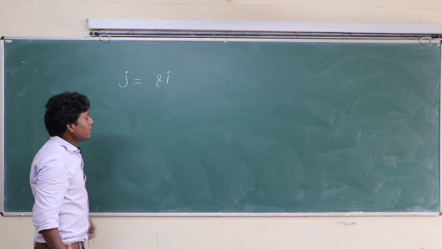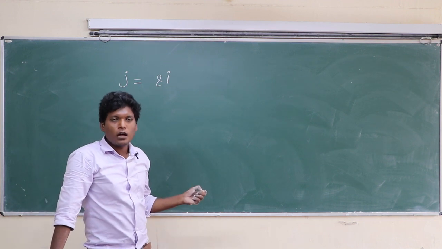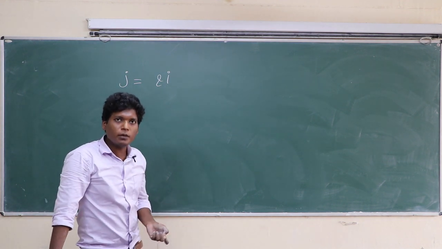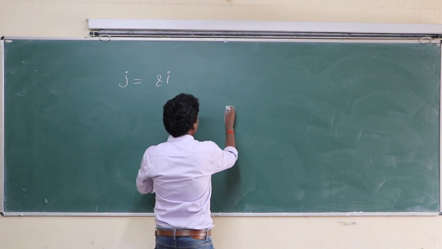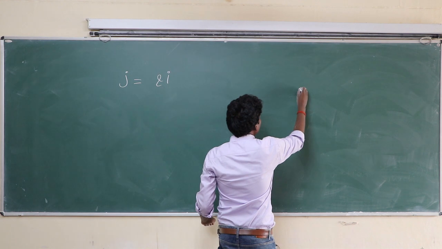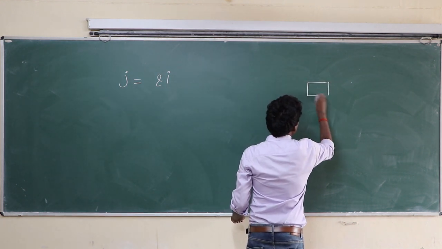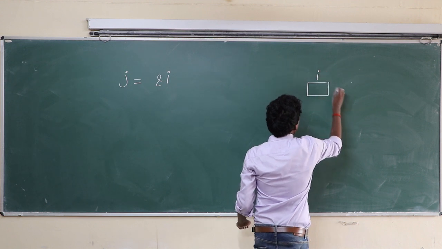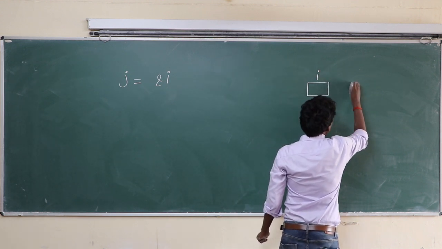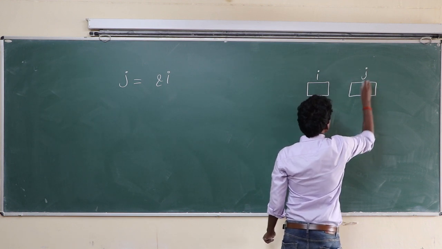Class, j is a variable, it also occupies space in memory. So here this is i, and this is j.